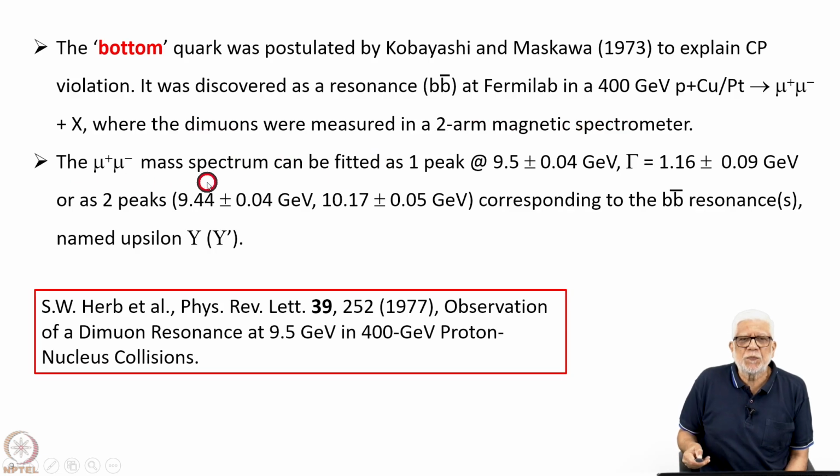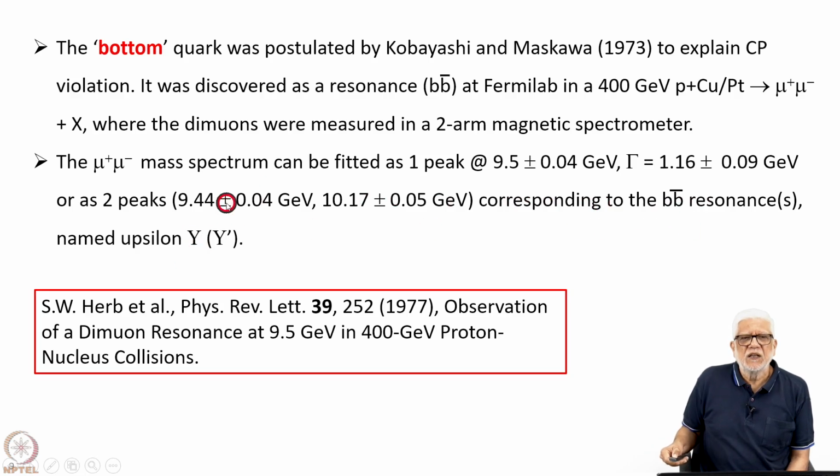The mu plus mu minus mass spectrum could be fitted with one rather broad peak at 9.5 GeV, width of about 1 GeV, but it could also be fitted by two narrower peaks, at 9.44 GeV and 10.17 GeV, and these would correspond, it was believed, to B B bar resonances, and this was named the upsilon.